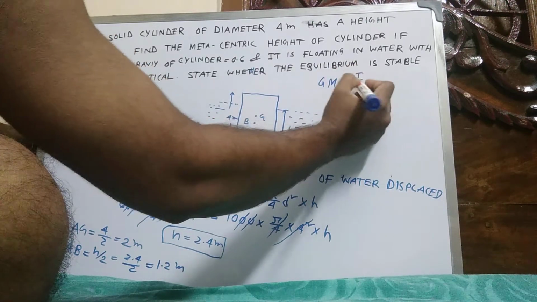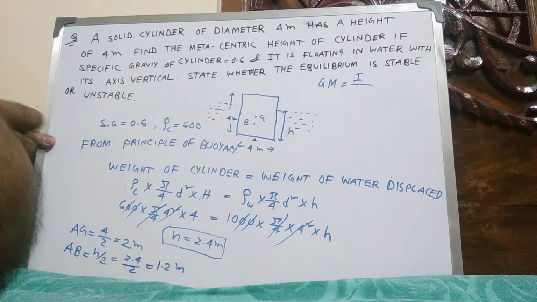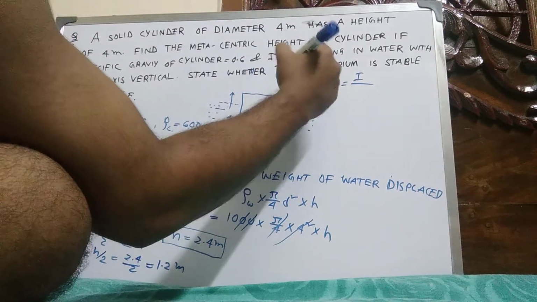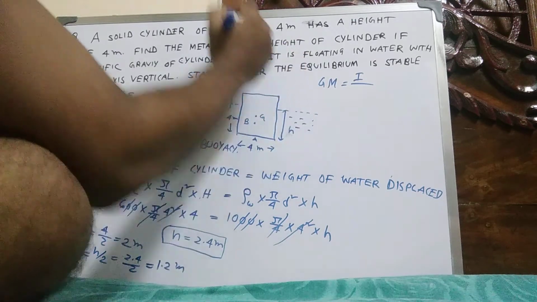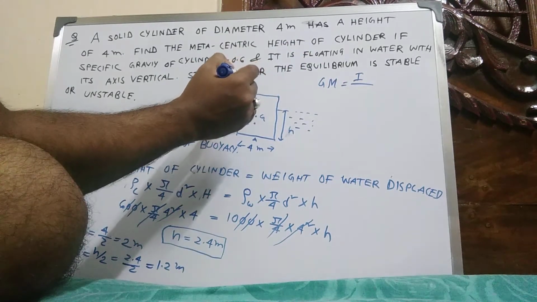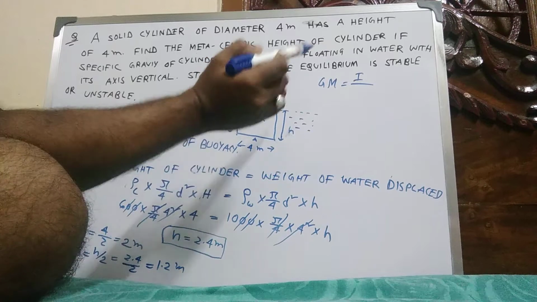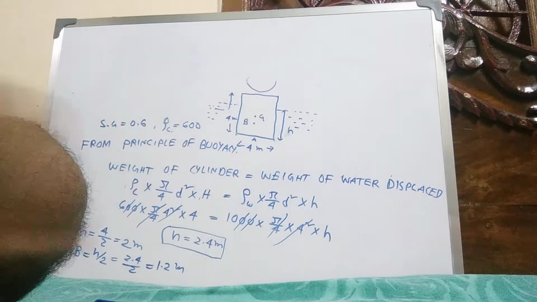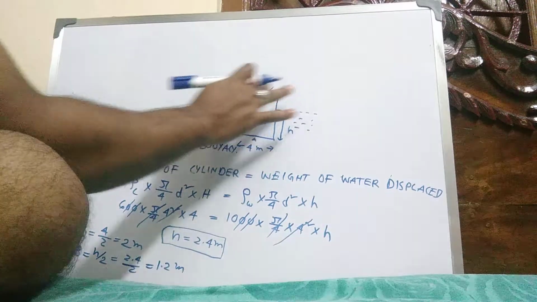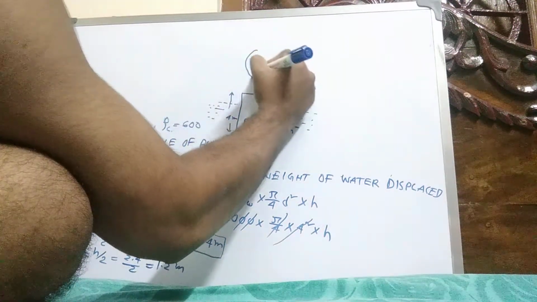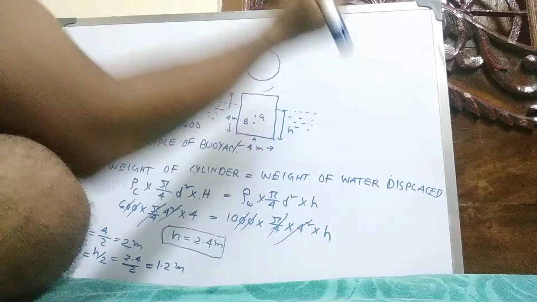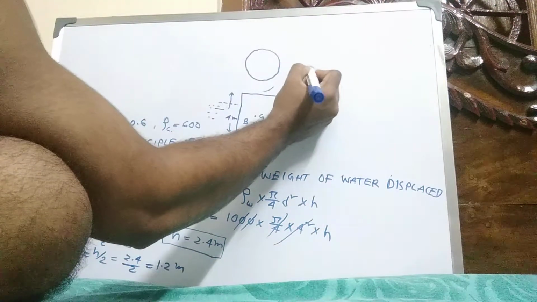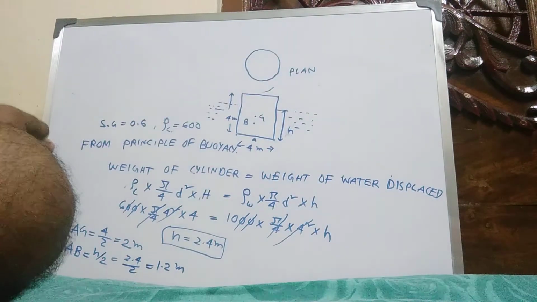moment of inertia about the plane of body. This is the plane, this is the body, and this is circular, so the top view is this type. Suppose this is the diameter, so top view is like that. This is circular, this is called the plane.